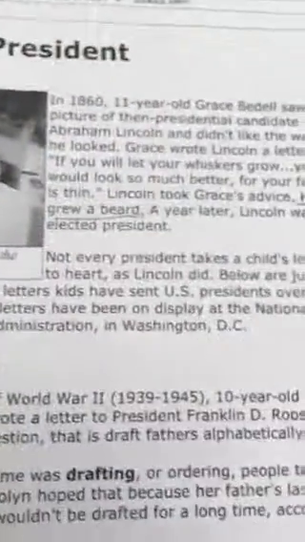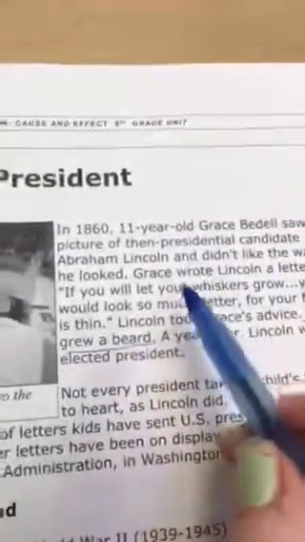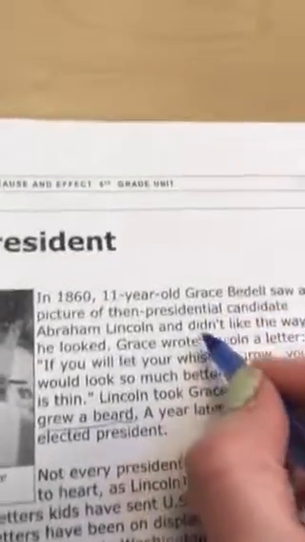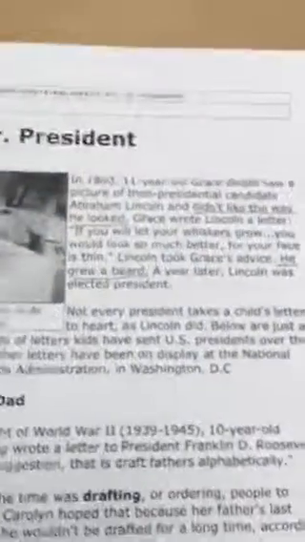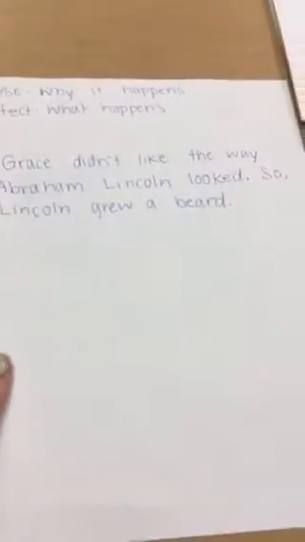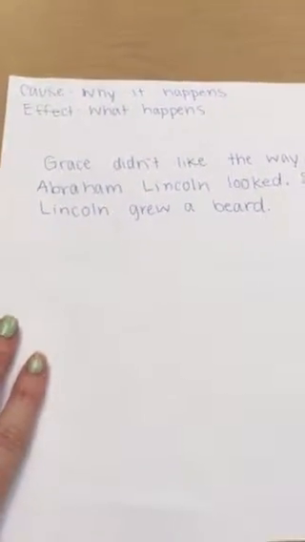He grew a beard. And why did he grow a beard? Because Grace wrote him a letter, and also because, why did Grace write that letter? She didn't like the way he looked. So over here I have cause is why it happened, the effect is what happened, and if I had to write this out, I would say Grace didn't like the way Abraham Lincoln looked. So Lincoln grew a beard.